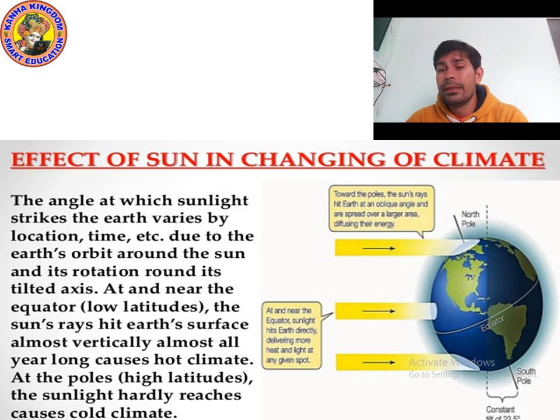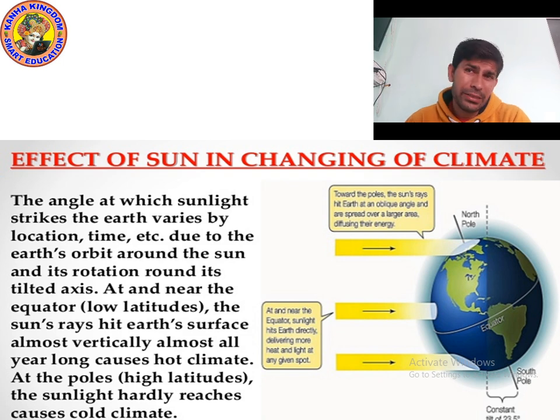So the angle at which sunlight falls on the earth can be different at different times and at different locations, due to the earth's orbit around the sun and its rotation around its tilted axis.